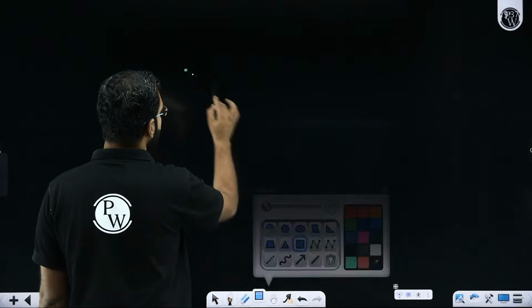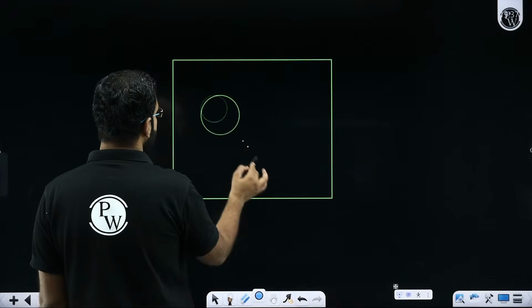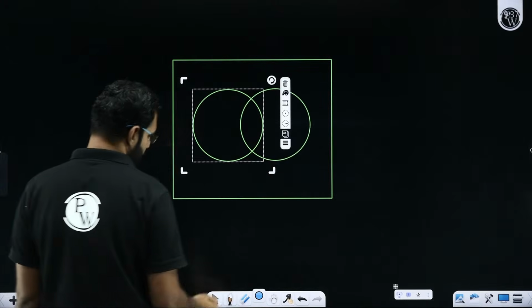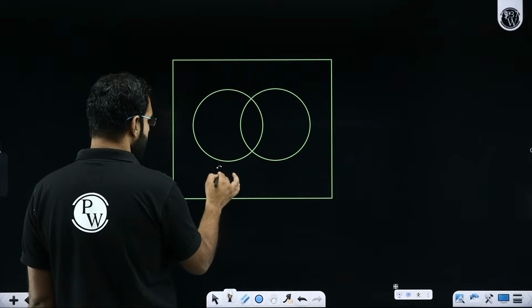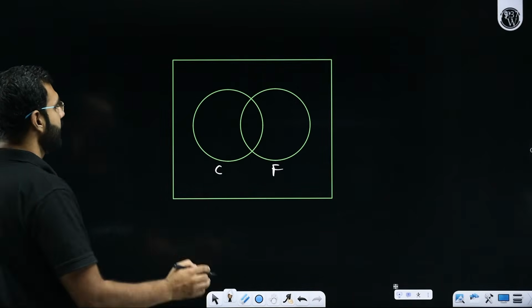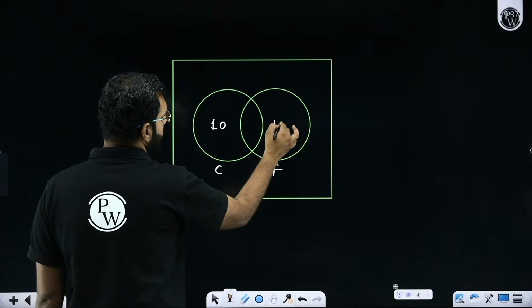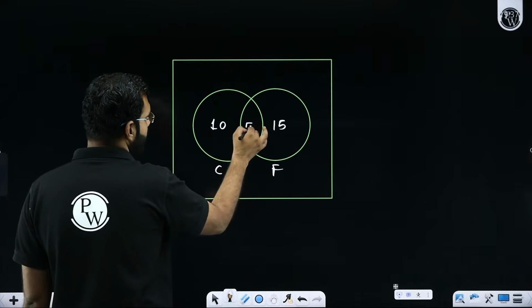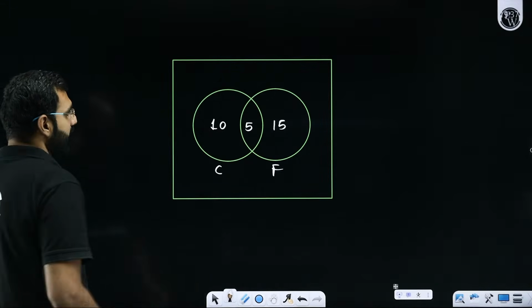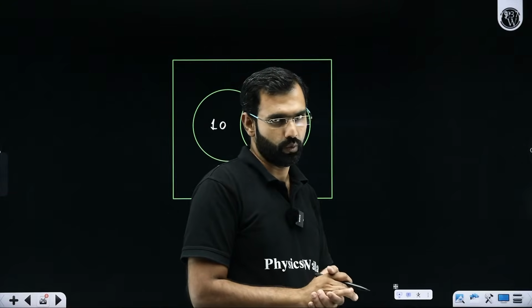Let us say that I have a set which contains two subsets. Let's say this is the people who like cricket. This is the set which is reserved for the people who like football. So these are the people who like cricket. These are the people who like to play football. Let's say in your class, there are a certain number of students, out of which 10 students like cricket, 15 students like football, and 5 students are there who like both cricket and football. What if I ask you to tell me the total number of people who like either cricket or football? What will be your answer?